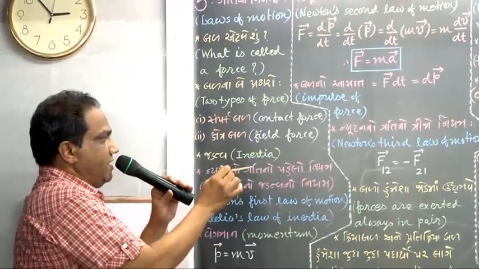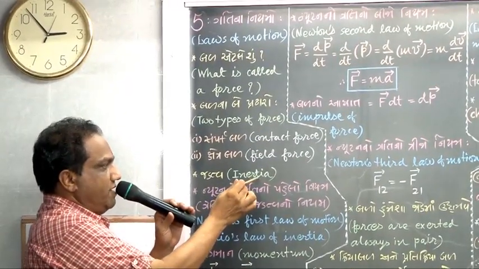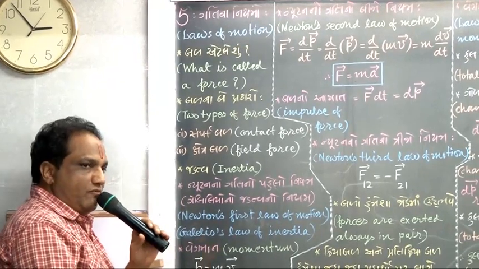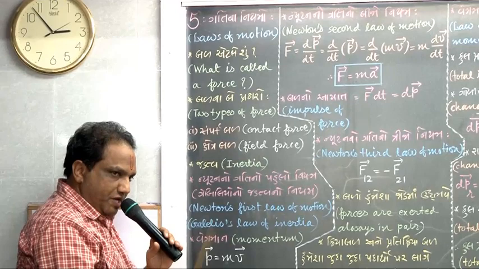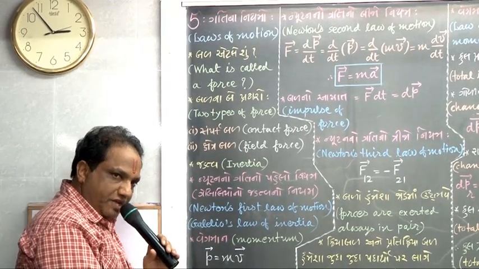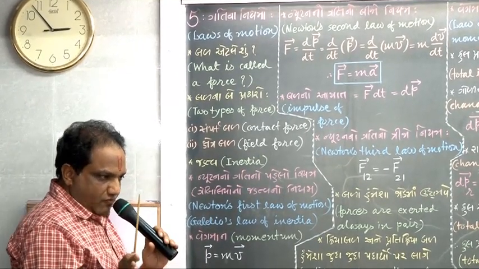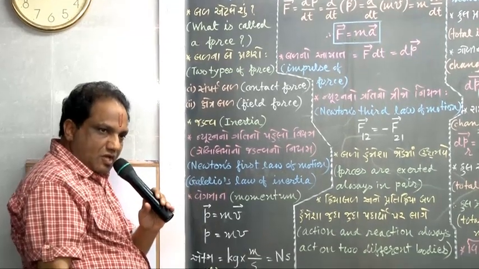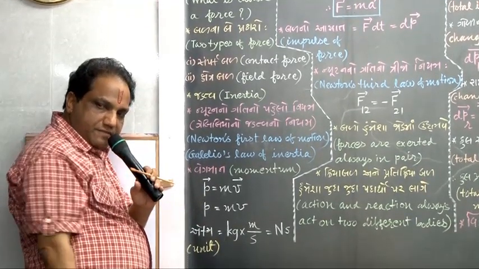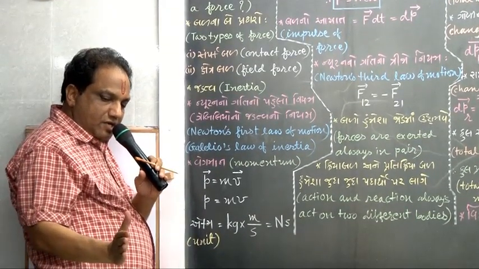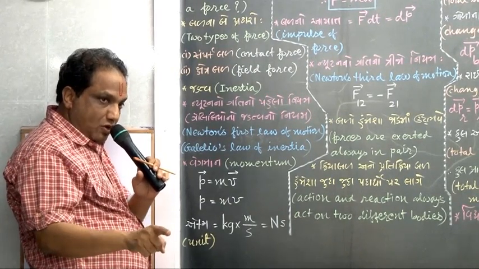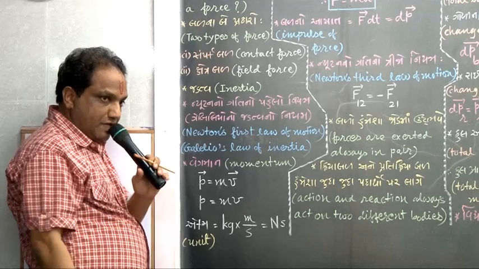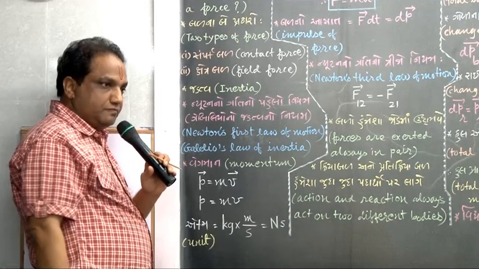What do you mean by inertia? Very simple. Suppose you have some body on the surface of a table and you want to move it. What you will experience is that unless you exert a certain minimum force, that body does not move.